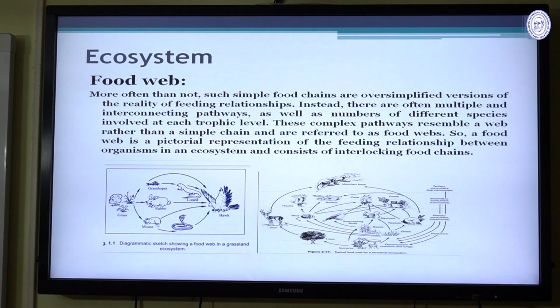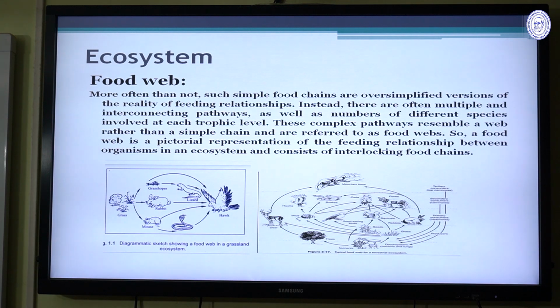Instead, there are often multiple and interconnecting pathways, as well as the numbers of the different species involved at each trophic level.